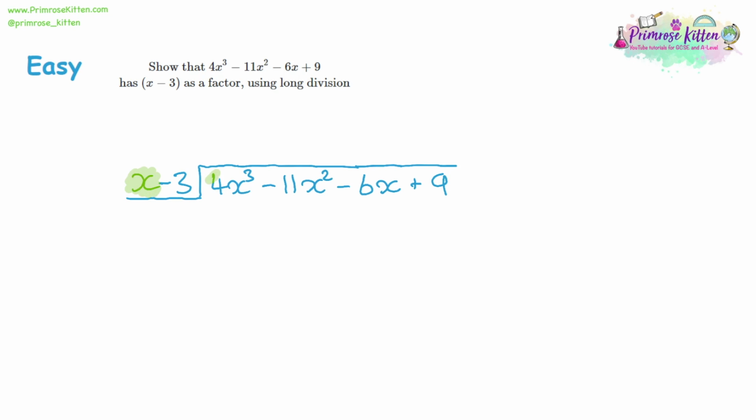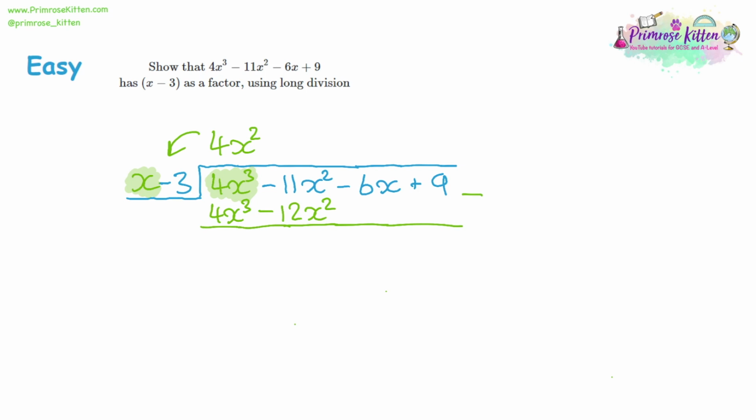X divided into our first term, 4x cubed, should give you 4x squared. Then because we didn't use the negative 3, we've got to use it now. 4x squared times x is 4x cubed. 4x squared times negative 3 should give you negative 12x squared. Then we take that away from the rest of the expression to see what we're left over with. And whatever's left over, we need to continue with.